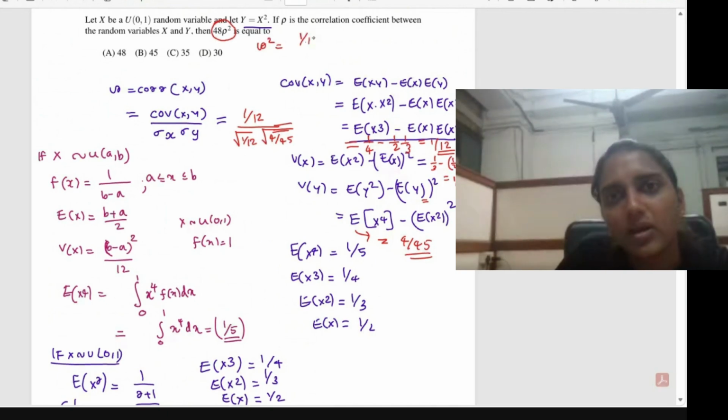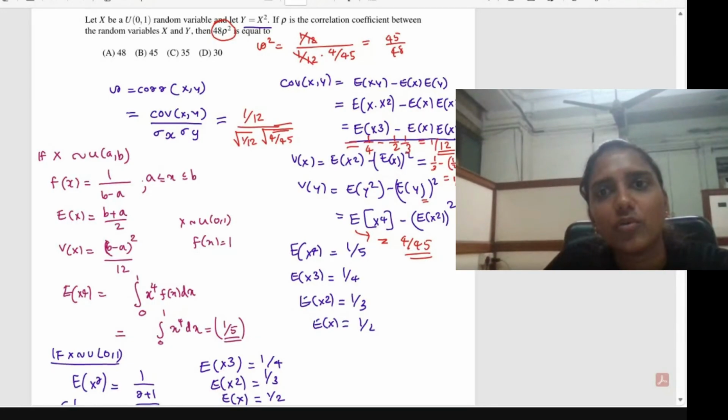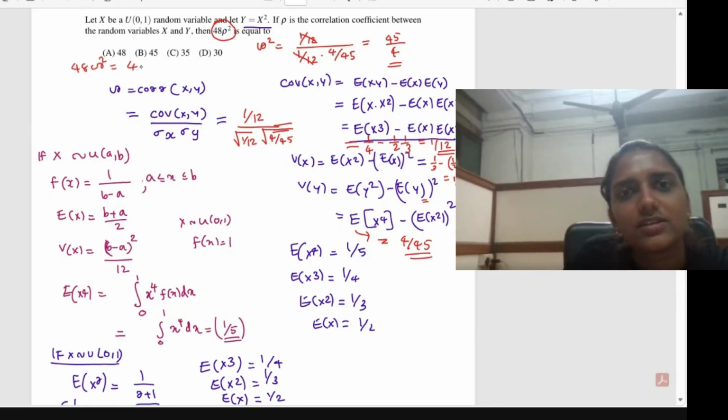So 1 by 12 divided by 1 by 12 into 4 divided by 45 will give you rho square. These two terms will get cancelled and this will be 45 divided by 4. Then 48 into rho square will give you 48 into 45 divided by 4.